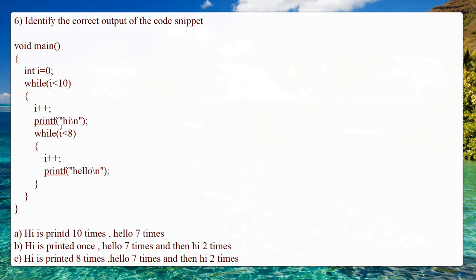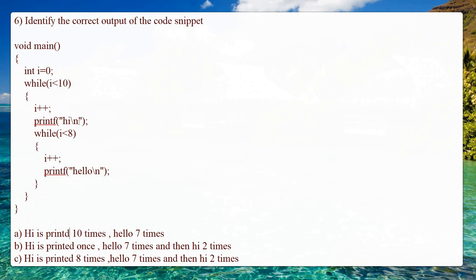Because i is incremented, now i becomes 1. 1 is less than 8, so condition is true. In the while loop, it prints hello. Again i is incremented, so i becomes 2. 2 is less than 8, condition is true. Again hello is printed. So when i becomes 7, 7 is less than 8, condition is true. So it prints hello 7 times.